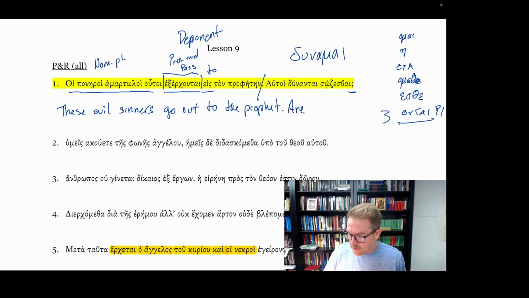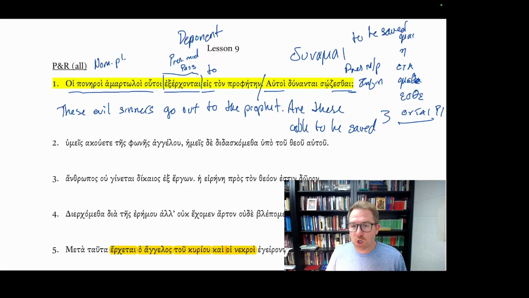Are these autoi, demonstrative pronoun, these, near demonstrative pronoun, and it's referring to these what? Are these able to be saved? And so notice sozesthai is the present middle passive infinitive, to be saved, not sozein, to save.